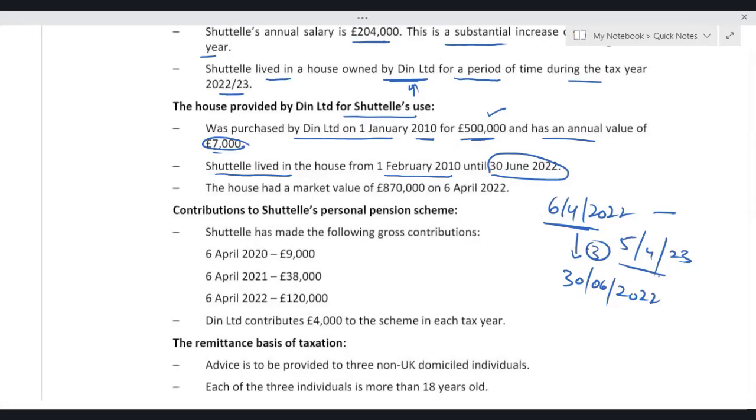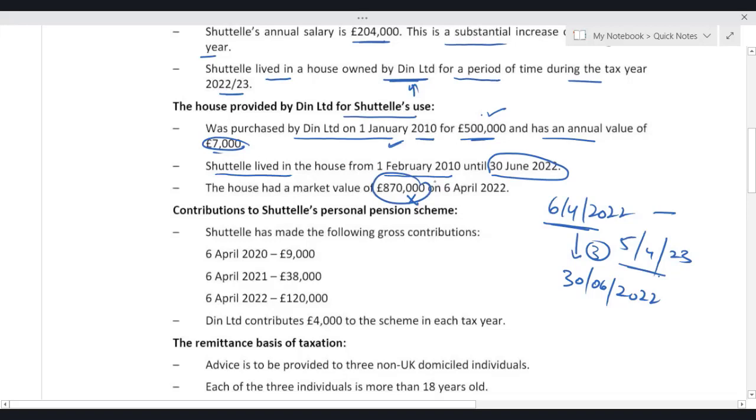Another thing is, we will not be replacing the cost. The market value is irrelevant for us because the house was not given to Shuttle in the current tax year. Actually, the Limited purchased the house on 1st January 2022, and on the very next month, it was given to Shuttle.